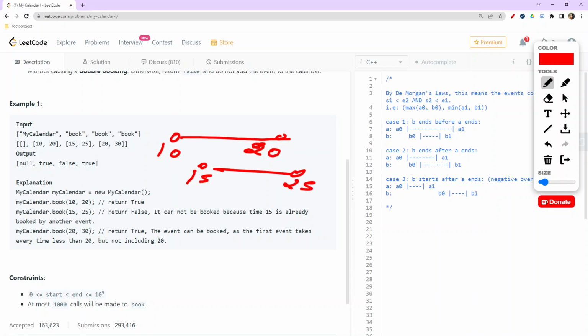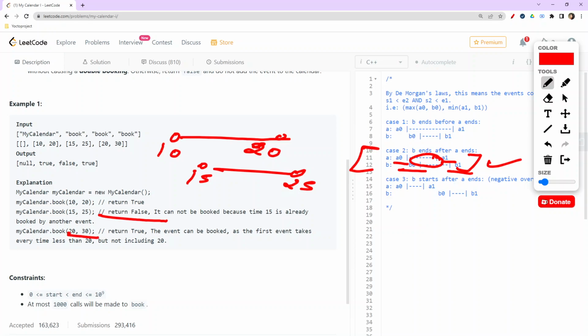So they come under case 2, that is, A is starting first and B starts after A, but A1 is ending beforehand and B1 is ending after the earlier event ended. So here comes the intersection portion. That's why it comes under this scenario, and that's why we will return false here.